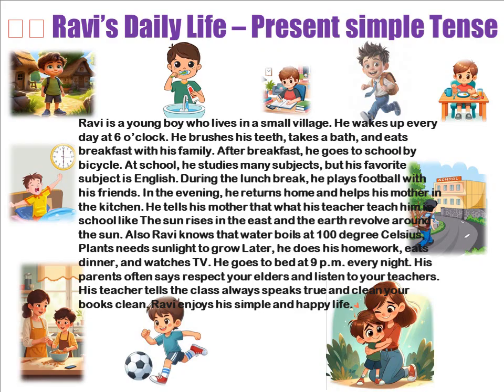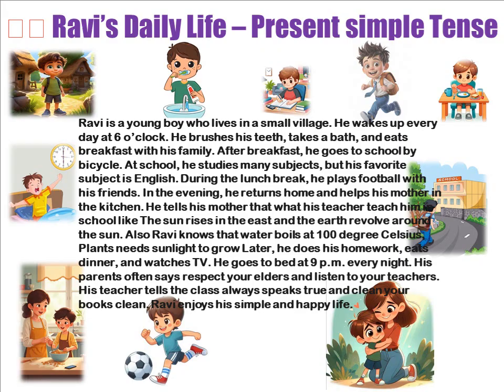This story is about Ravi, a young boy who lives in a small village and follows a simple daily routine. He wakes up early, goes to school by bicycle, studies different subjects, and helps his mother at home. He learns general truths at school such as the sun rises in the east and water boils at 100 degrees Celsius. He also listens to his parents and teachers who teach him good values like honesty, respect, and hard work.